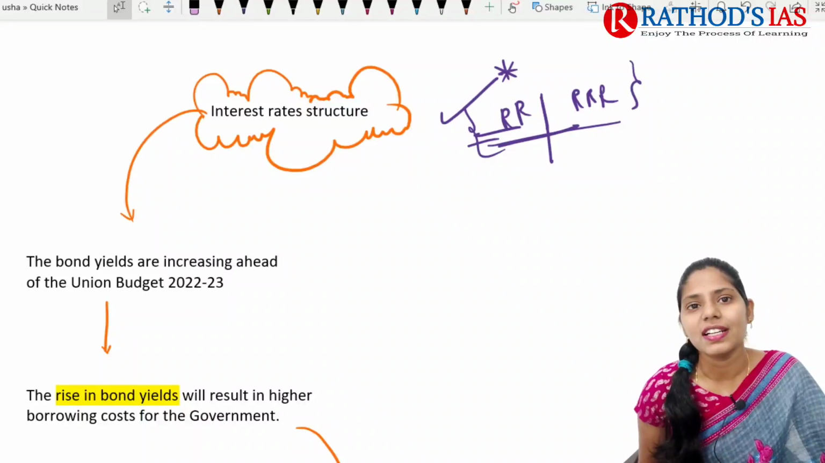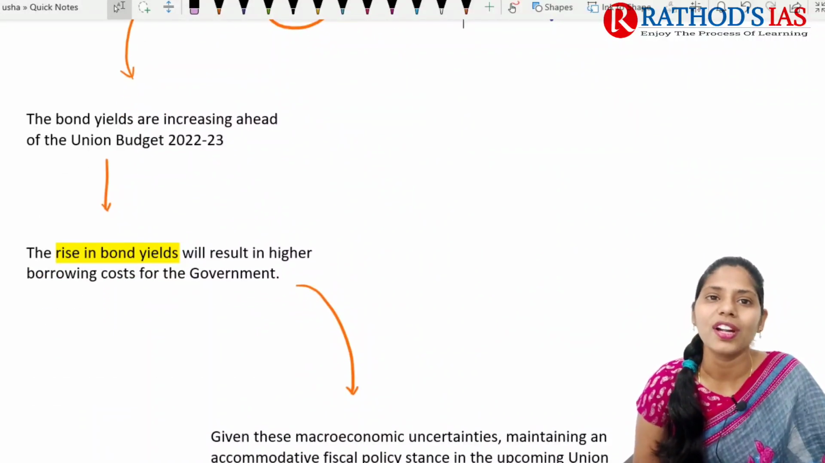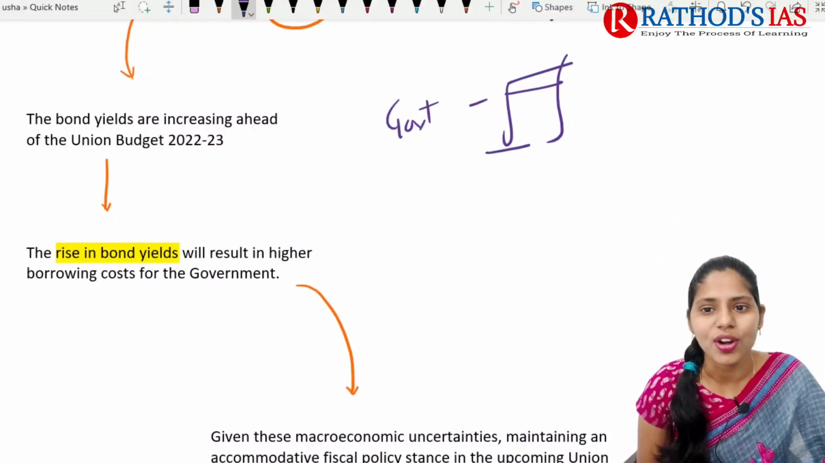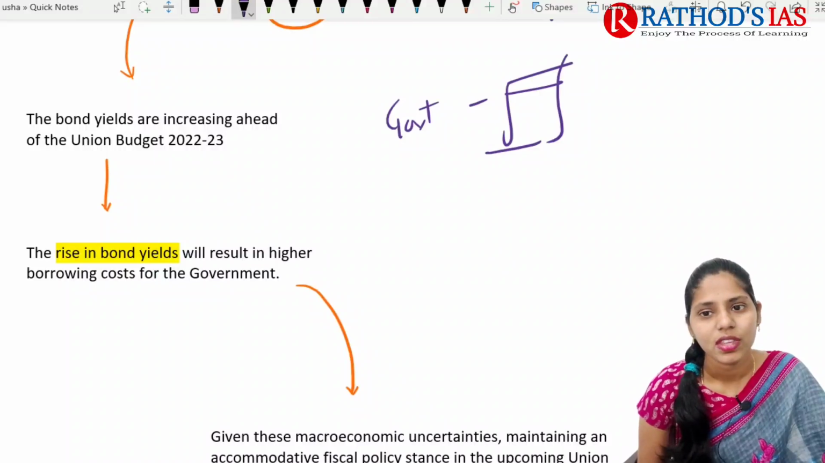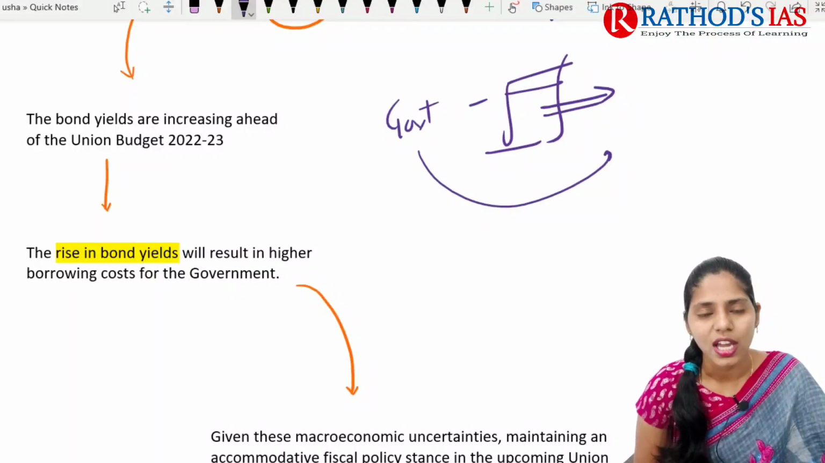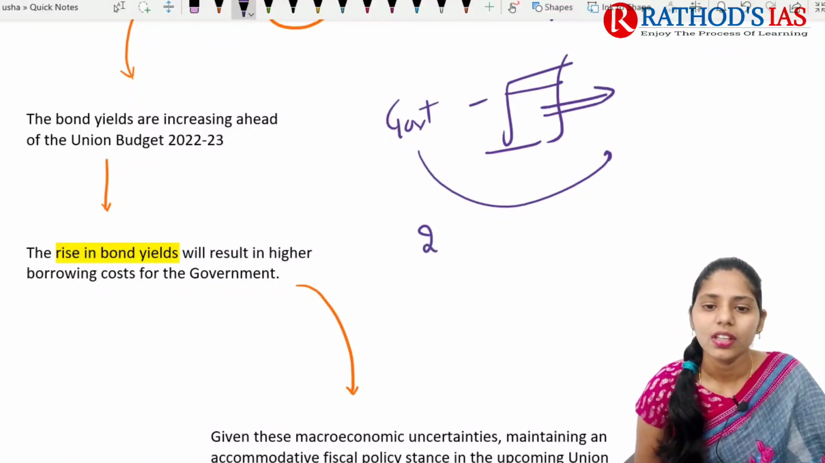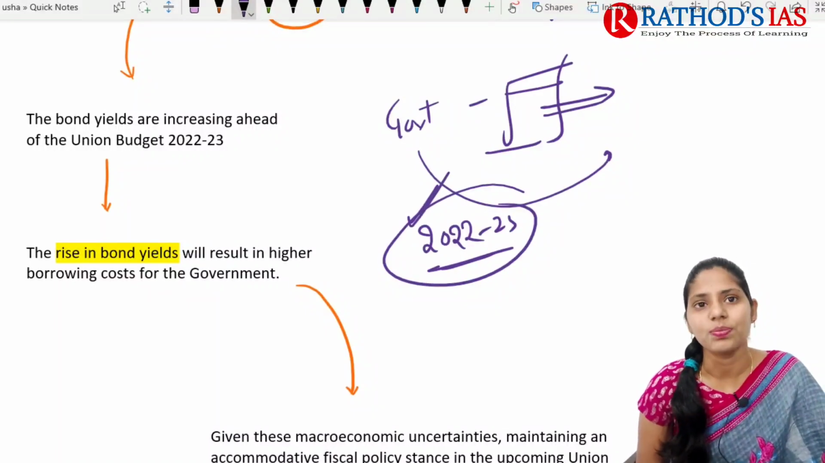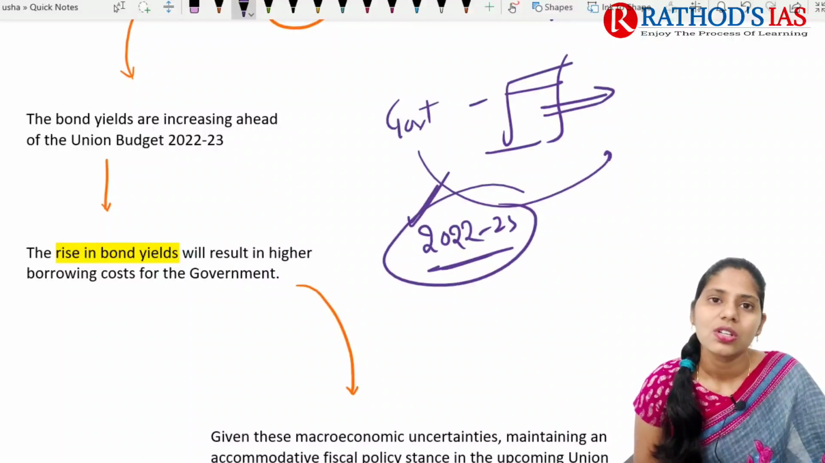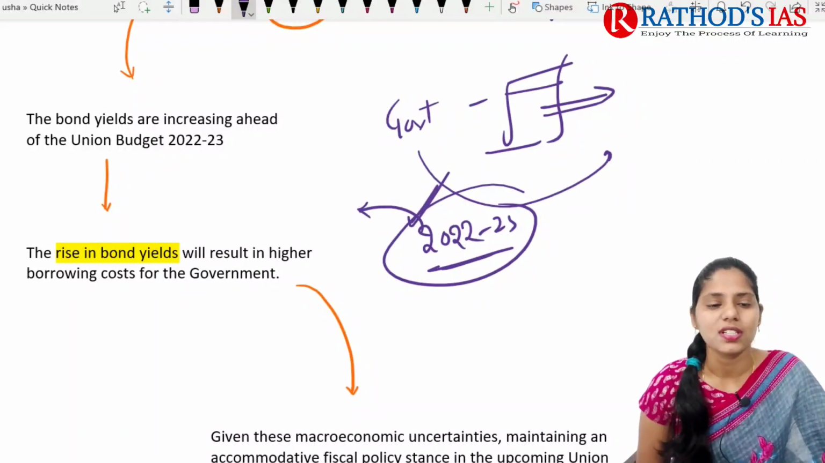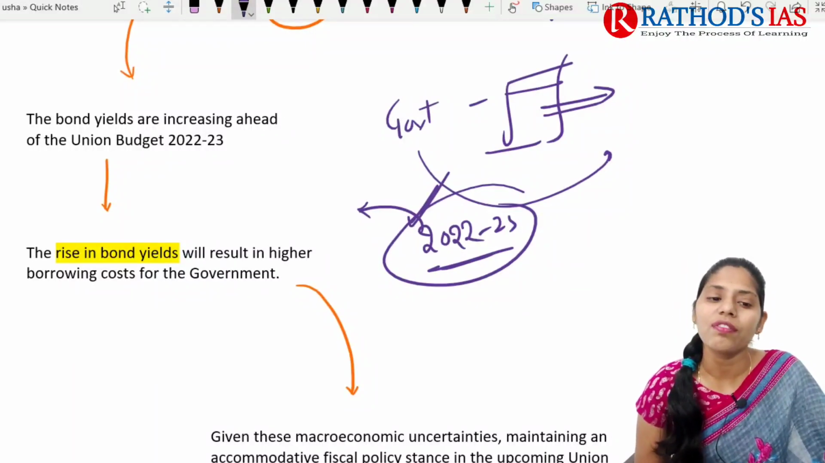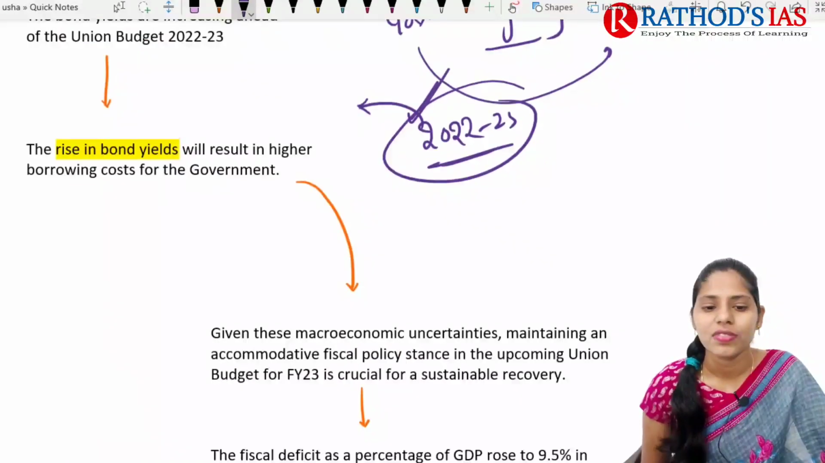One more important problem that we are facing here is bond yield. You all know that the government releases bonds. Bonds are nothing but promissory notes. Once maturity is reached, the government returns that amount along with the interest. In 2020 to 2023, the bond yields are increasing. This is also an important cause of concern, because it will lead to high borrowing costs for the government as well.